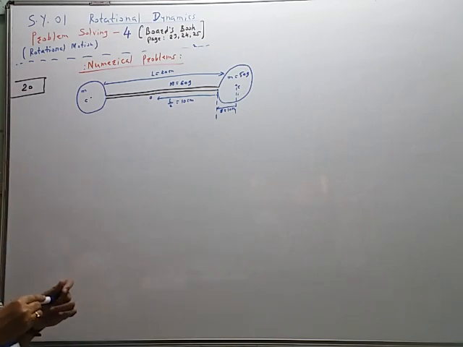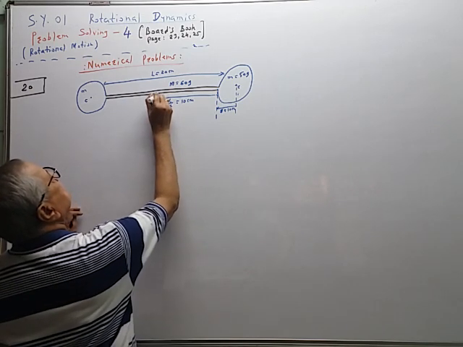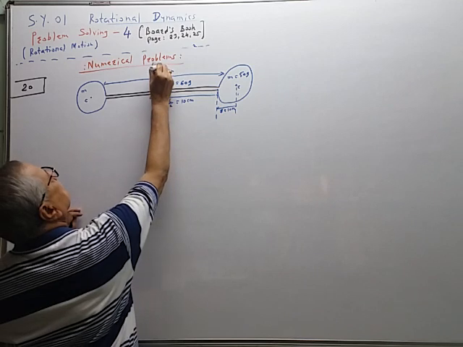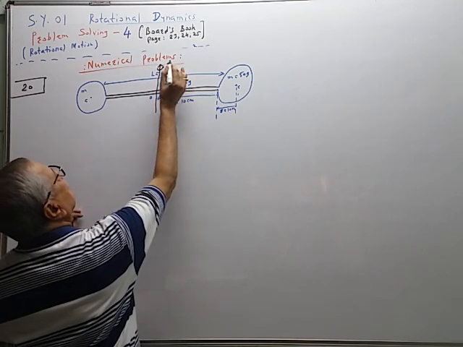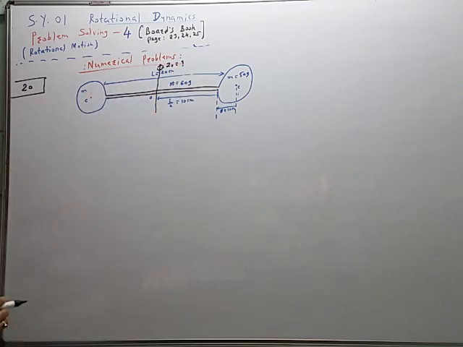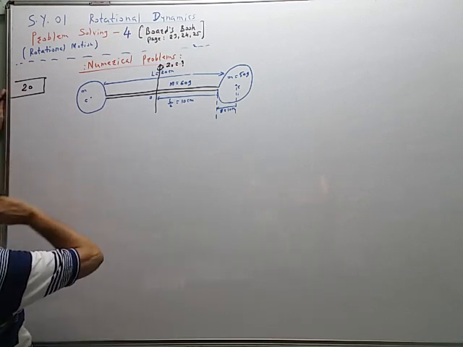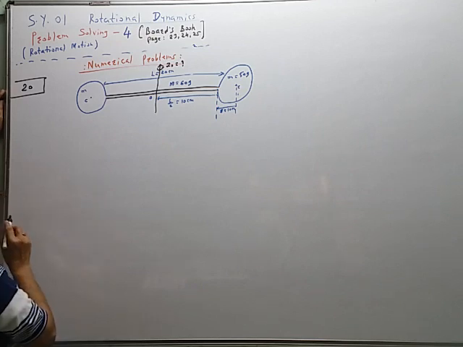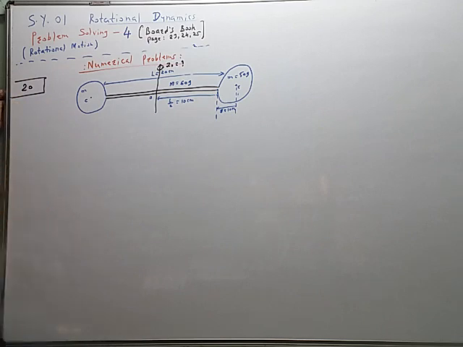So we have to find the moment of inertia of the system about this axis. IO is equal to question mark. So all the given quantities we have shown here. Mass and length are given, mass and radius are given, and you have to find this.